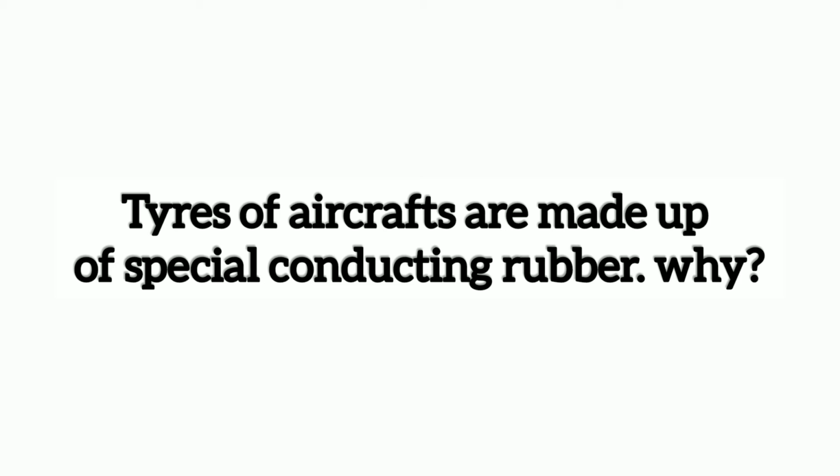When it is landing, again due to friction between the tires and the ground, more charges are produced, which may cause spark or fire. Since the tires are made up of rubber with conducting material, all the charges get transferred to the earth. Now let us go to the last application.